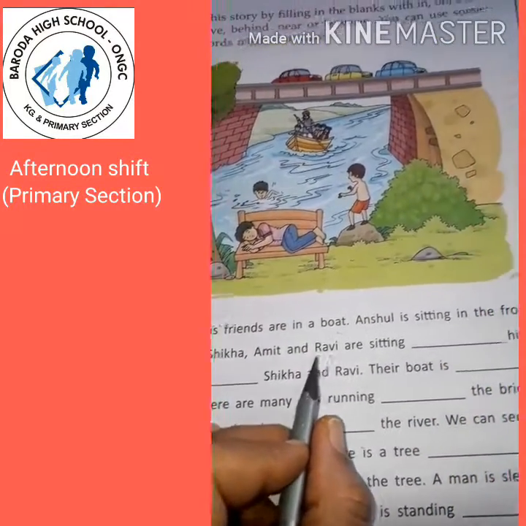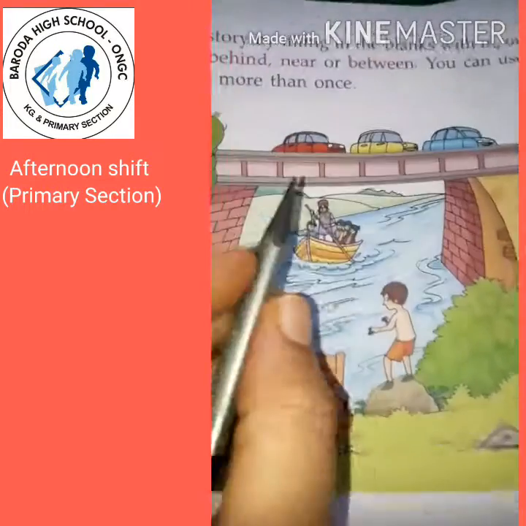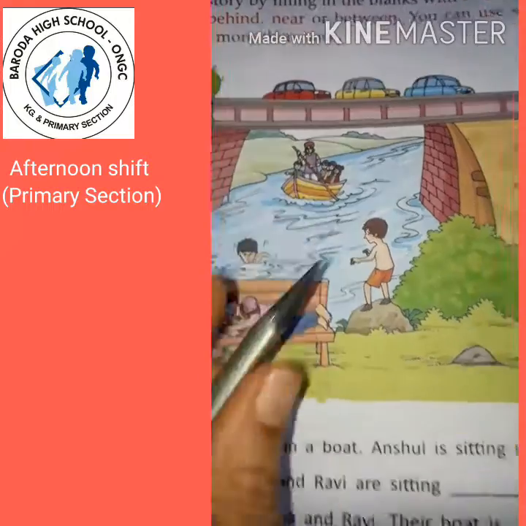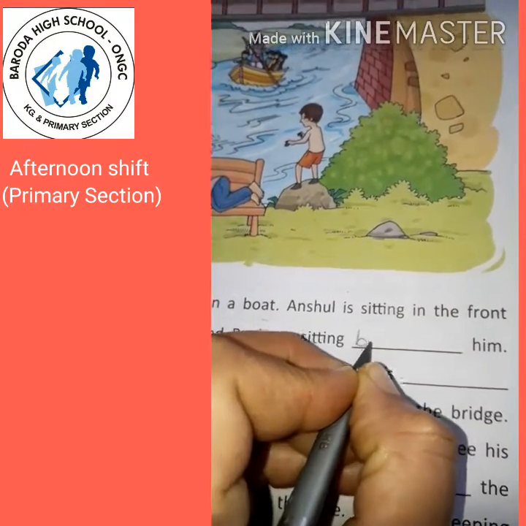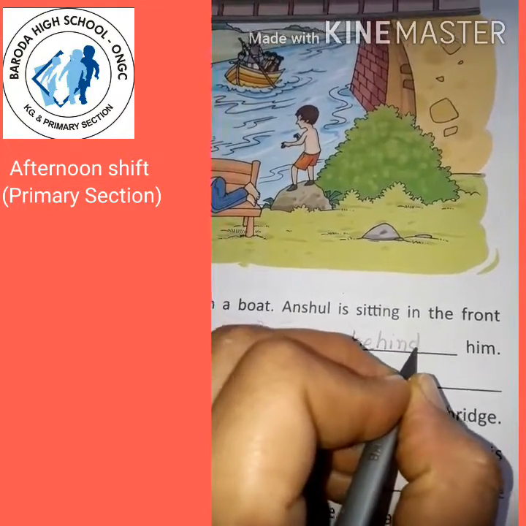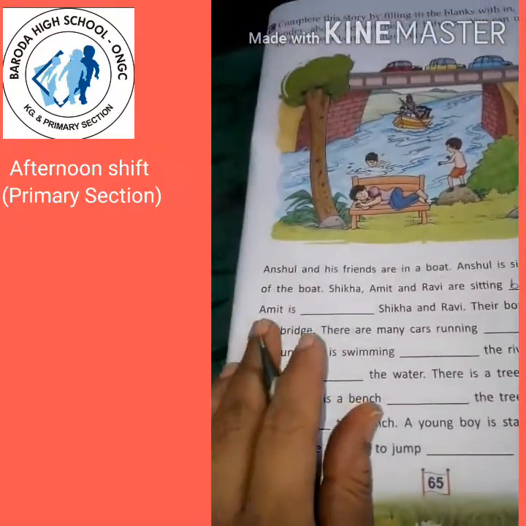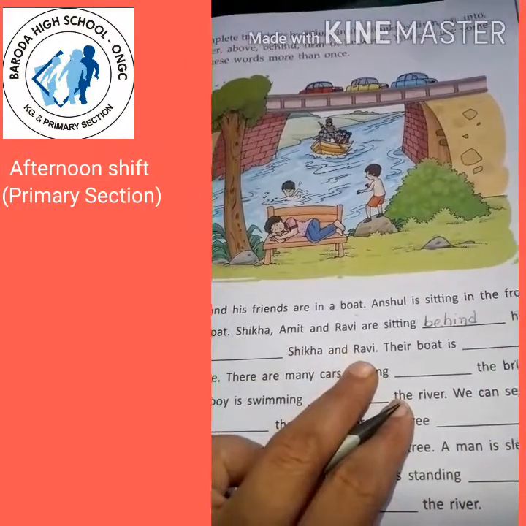Shikha, Amit and Ravi are sitting blank him. So they are where? Behind him. So we will write here behind. Amit is blank Shikha and Ravi.